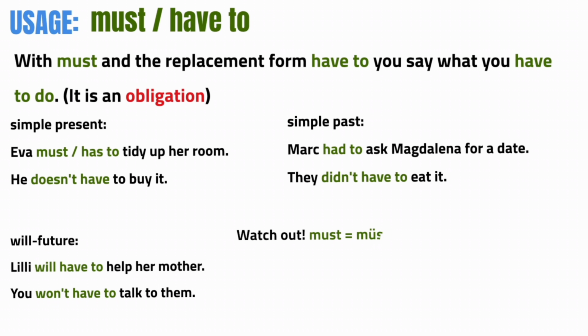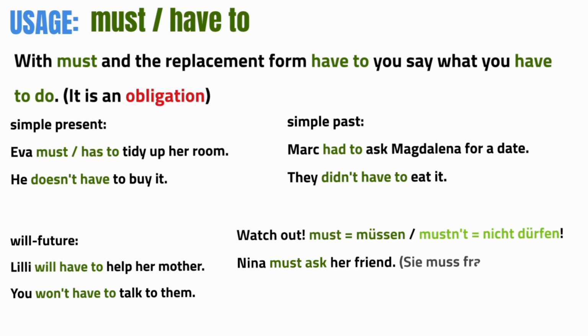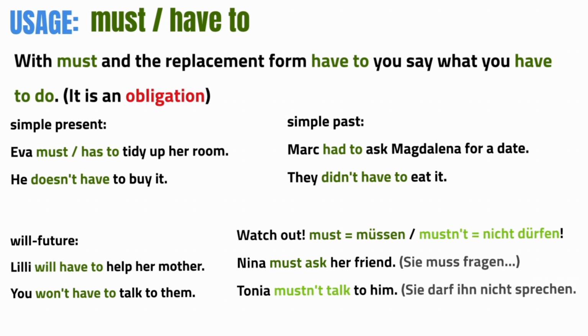Watch out. We German speakers are likely to mix up must im Sinne von müssen and mustn't im Sinne von nicht dürfen. Nina must ask her friend. Sie muss ihre Freundin fragen. Tonya mustn't talk to him. Sie darf ihn nicht sprechen. There's a difference in meaning between must and mustn't. Let's go on.